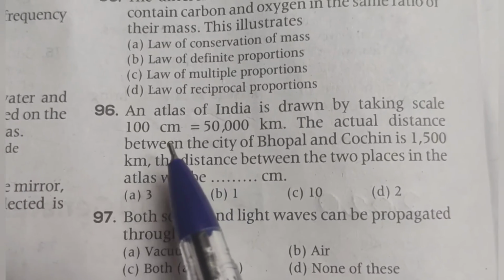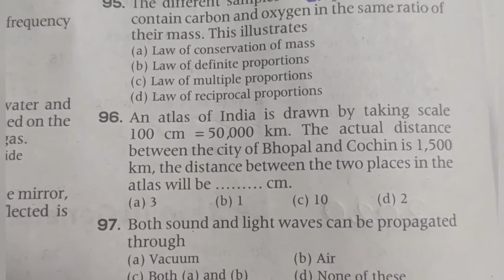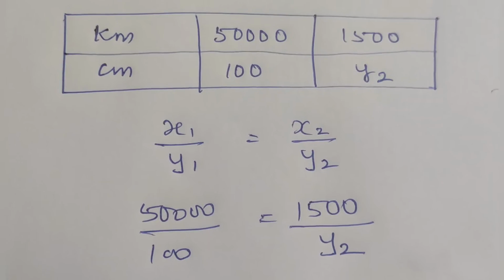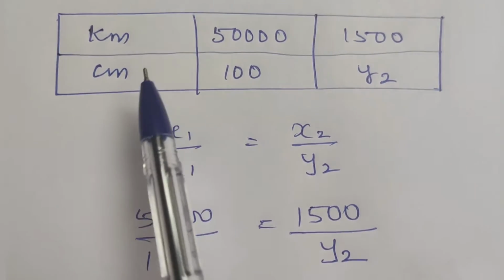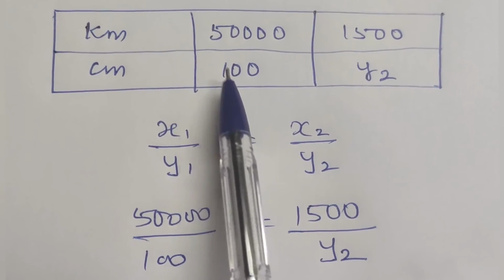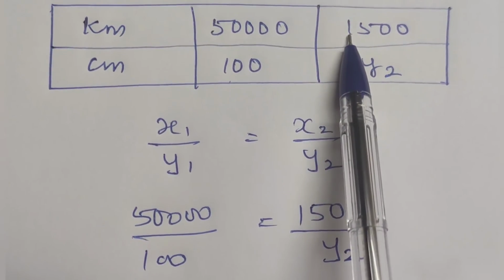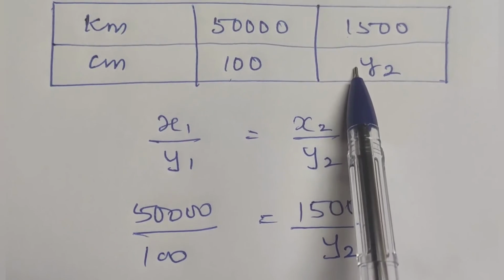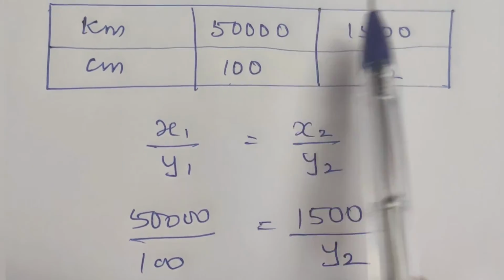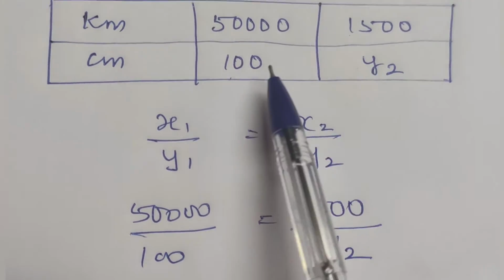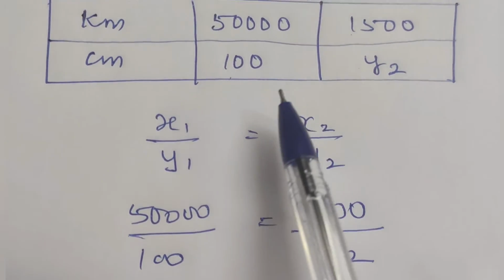So what is the ratio of the scale given? 100 centimeter is equal to 50,000 km. I have made a simple table: kilometer 50,000 km and centimeter 100 centimeter. If the kilometer is 1500, what will be the distance in centimeter? When the original distance increases, the distance in the atlas will also increase.